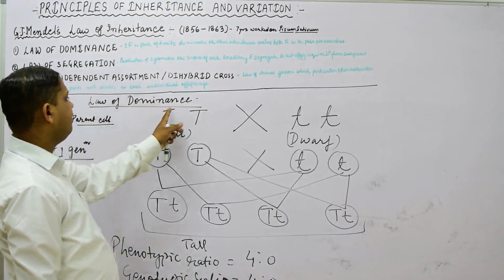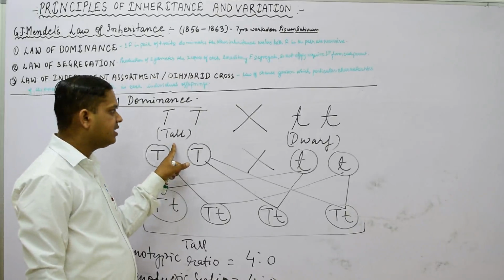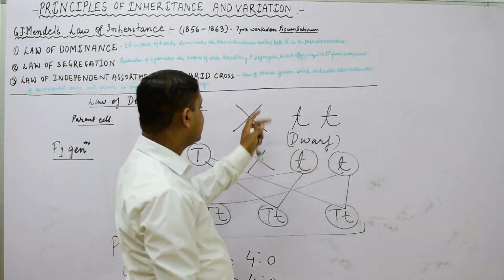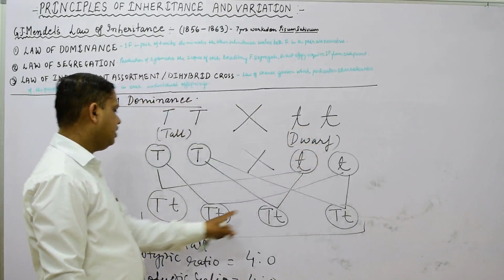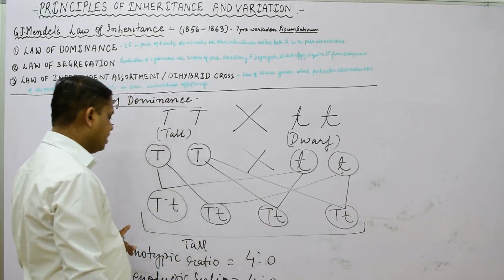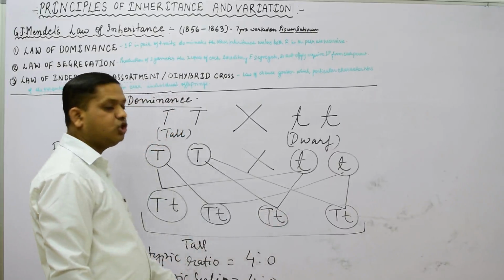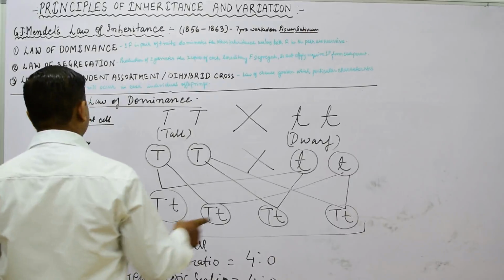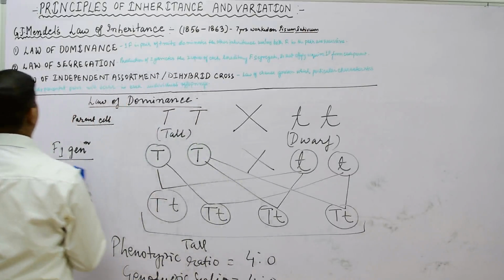And this is the law of dominance, because the tall character, which is dominant, suppresses the small t character, which is recessive, and that is why in the first generation all are tall. Whether phenotypic or genotypic, we obtain a ratio of 4:0. In this way, Mendel explained his first law, the law of dominance.